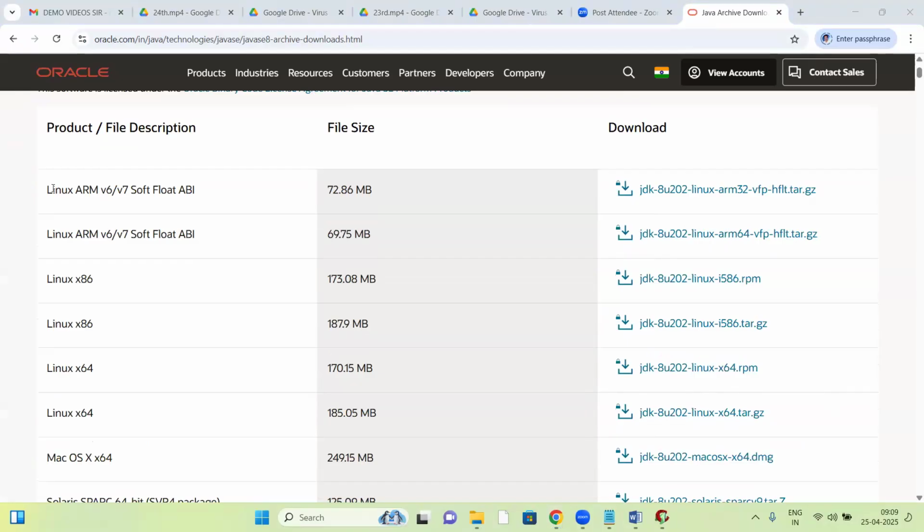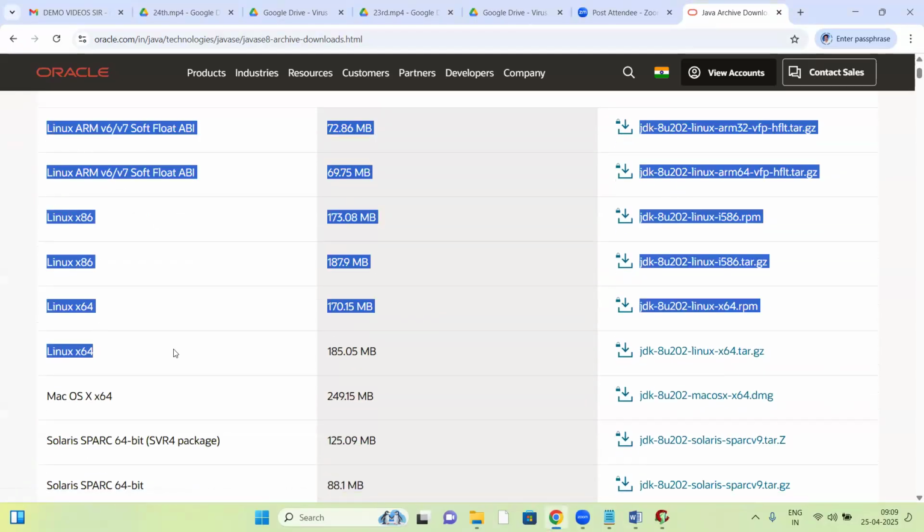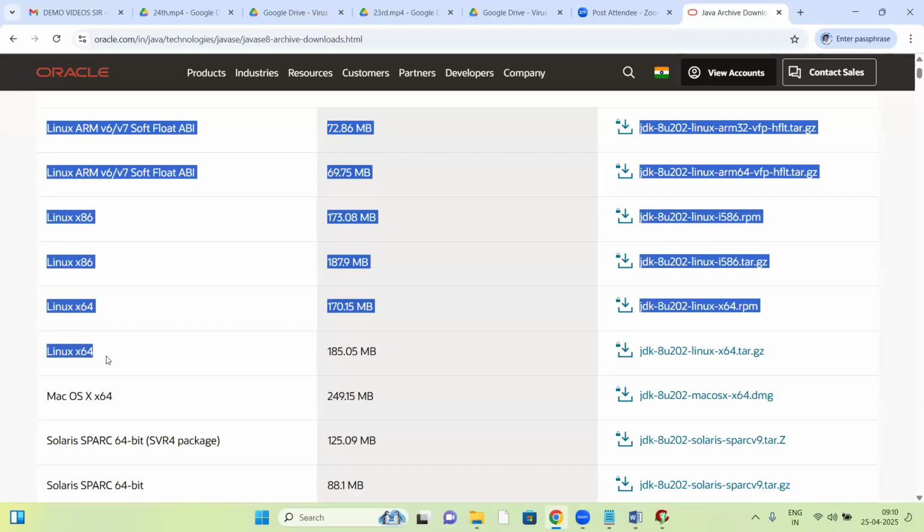See, for Linux, this all is Linux JDK. In Linux also we have different flavors, like Ubuntu base, CentOS, Kali Linux. So depending on the Linux flavor, the JDK changes, like Ubuntu Linux, CentOS, and Red Hat Linux.